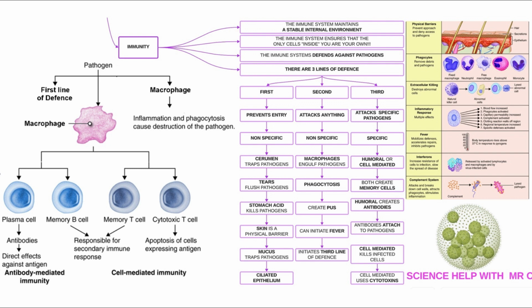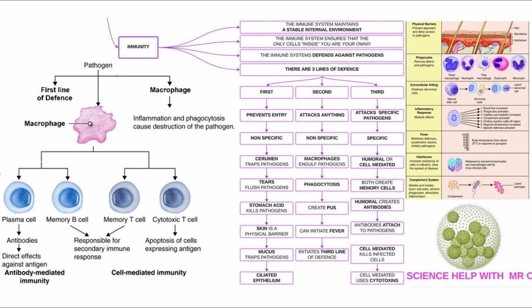Once the pathogen bypasses the first line of defense, normally through a lesion, which is a cut, it will encounter the second line of defense. And once again, it's non-specific because it will attack anything that doesn't belong. And the main cell type here is the macrophage, and it uses phagocytosis to engulf pathogens. And when it engulfs the pathogens, it creates pus. The macrophage can also initiate fever and can also initiate the third line of defense. Now, the third line of defense needs the second line to be activated to become functional.